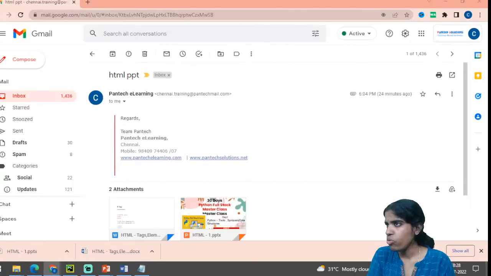If I want to know whether this is heading 2 or heading 1, I have to view the corresponding elements. I have to inspect, and it shows in my right pane. If I want to view the page source, just right click. There is an option called view page source. You can see the corresponding HTML code. So if I want to know how I created the main heading, the second heading, and this third heading, I can check it there.